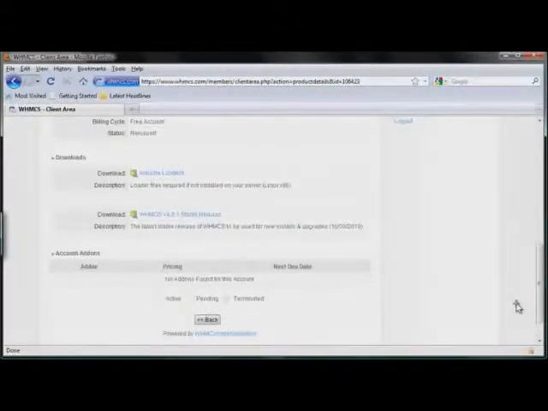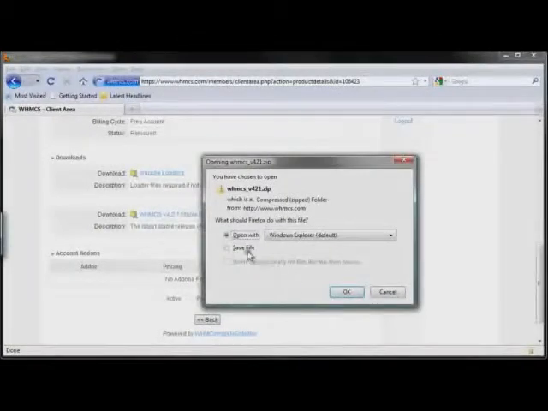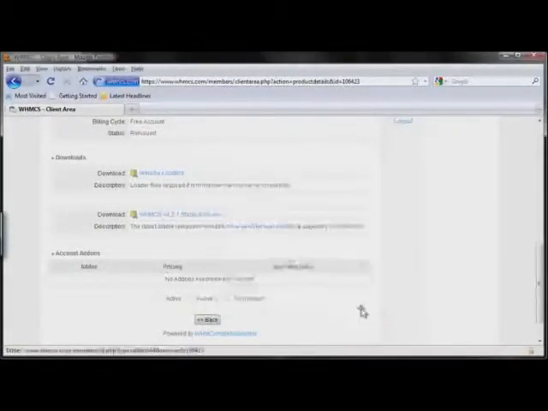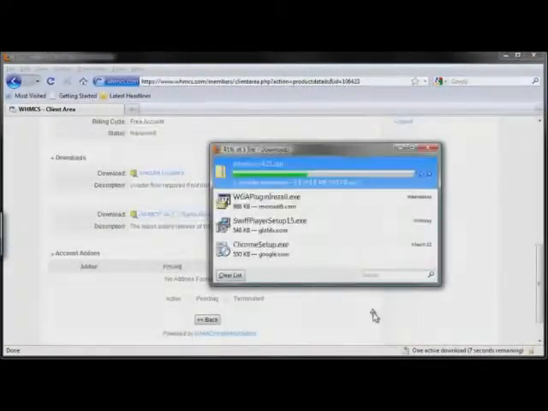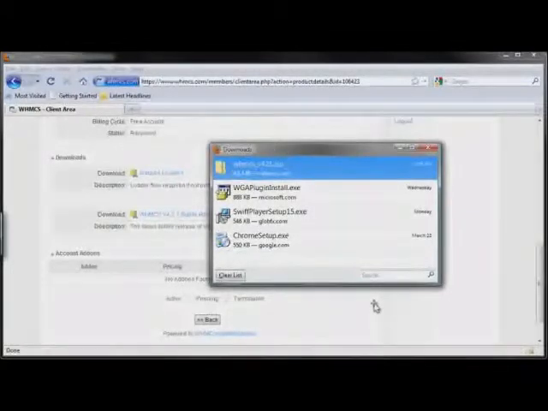After that, I'm going to show you how you can configure the whole WHMCS until it's ready to start accepting signups. So let's download this for now. I'm going to click there, and I'm going to save here. Okay, we're good to go.